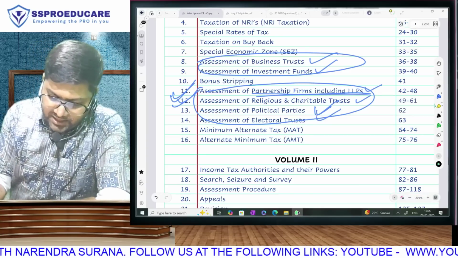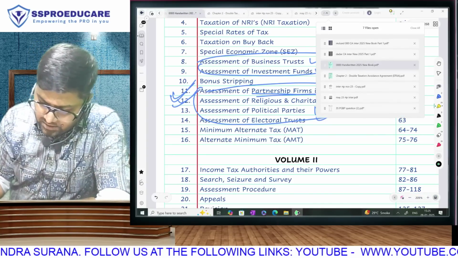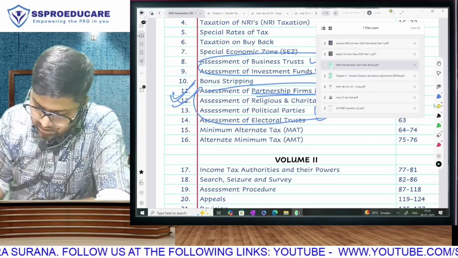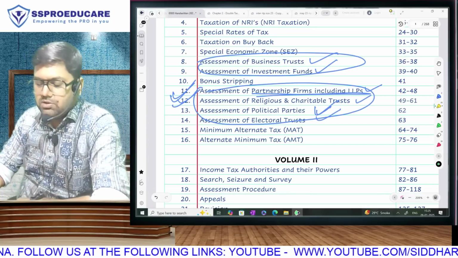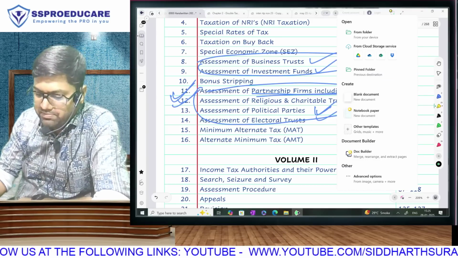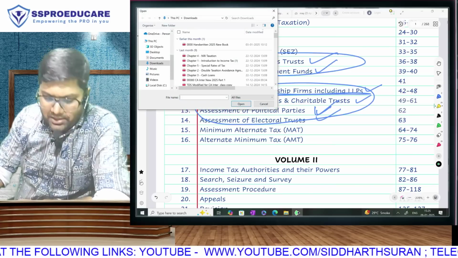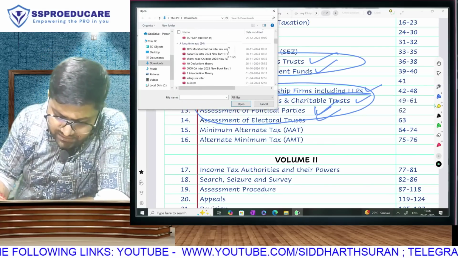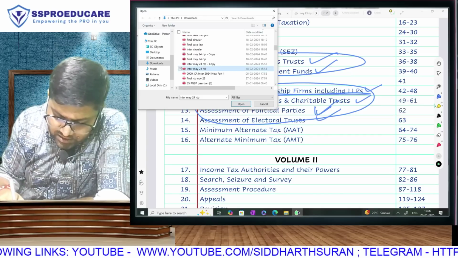When this amendment came last year, I'll see if I have that. There was a question in the May 2024 RTP. It was a newly introduced amendment at that time. I have that RTP in my tab right now, Inter May 24 RTP.